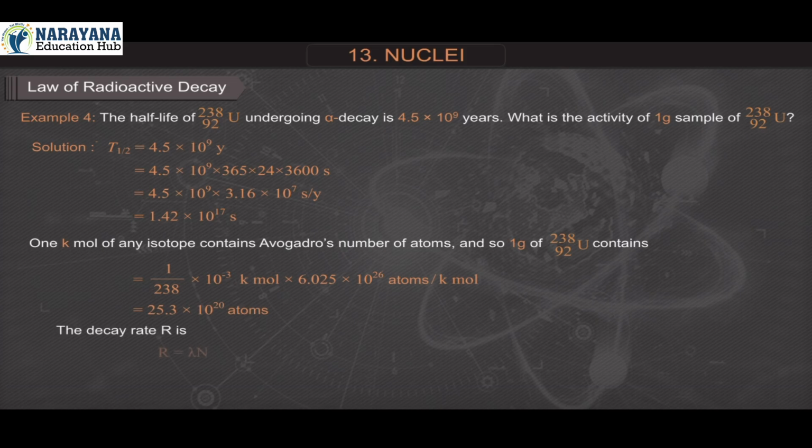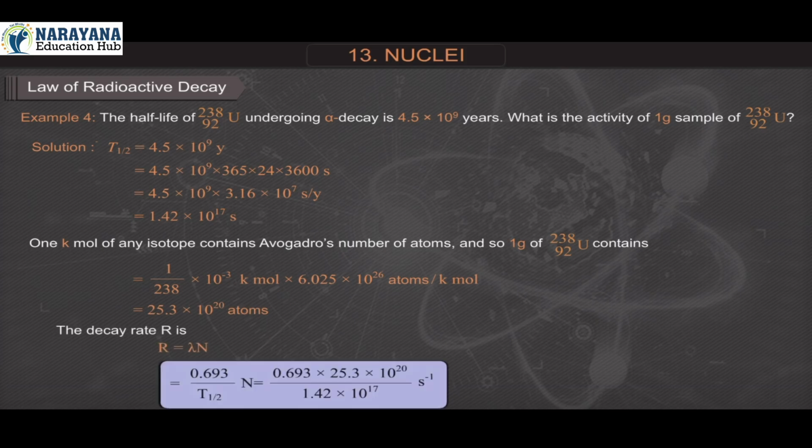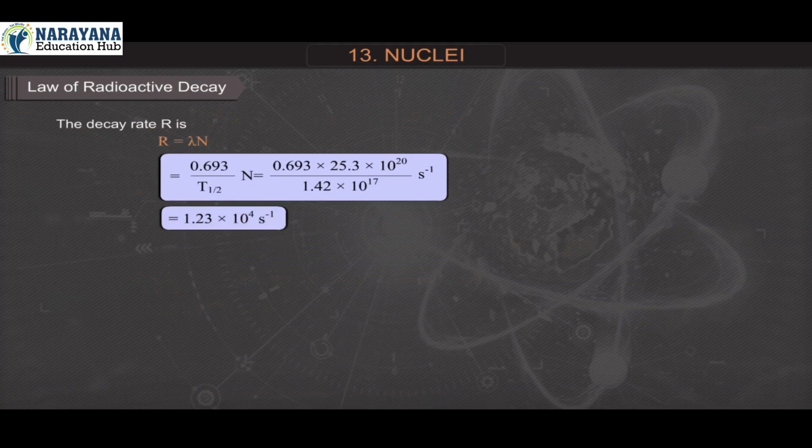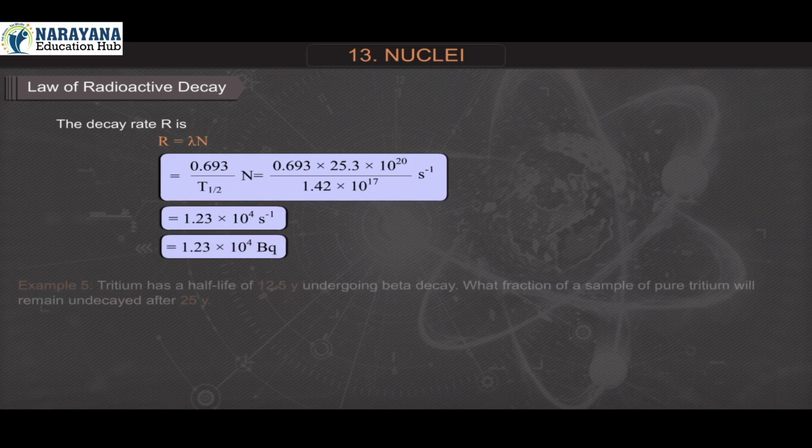The decay rate R is equal to lambda n, which is 0.693 upon T1/2 into n, which is 0.693 into 25.3 into 10 raised to 20 upon 1.42 into 10 raised to 17 second inverse, which is 1.23 into 10 raised to 4 second inverse, which is 1.23 into 10 raised to 4 becquerel.